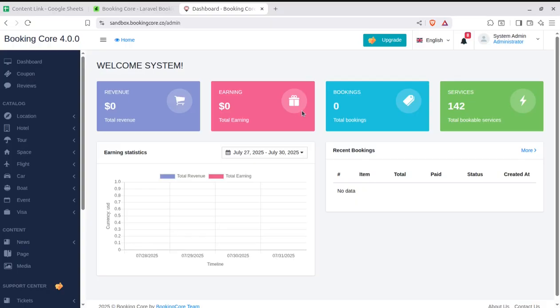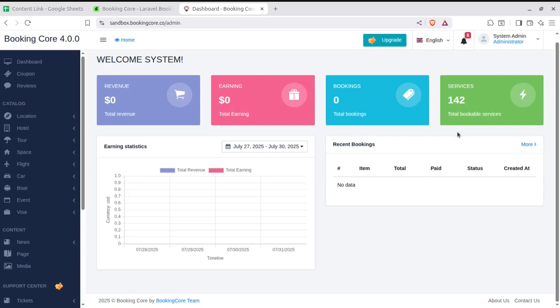So there might be further agents who are supposed to sell the solution, sell the booking, and sell the services. And here is the dashboard. We landed here, and it is showing the basic stats, what is going on inside the system.